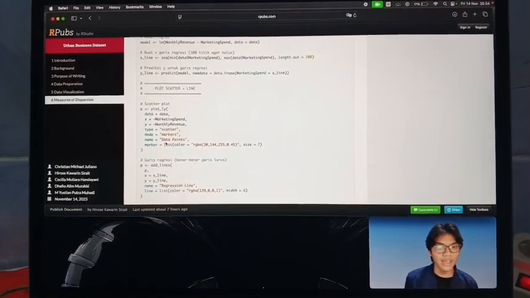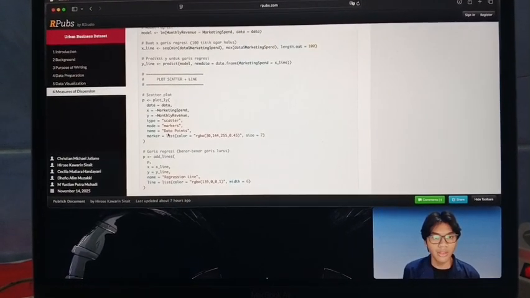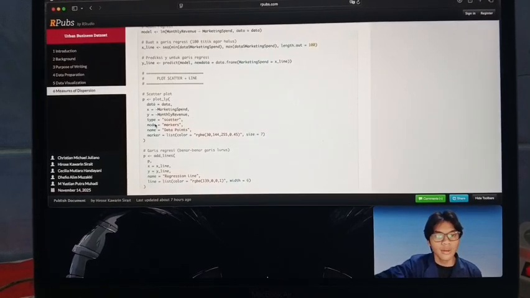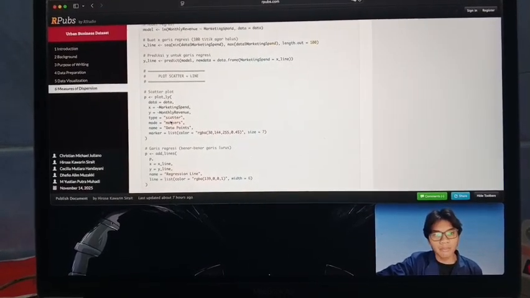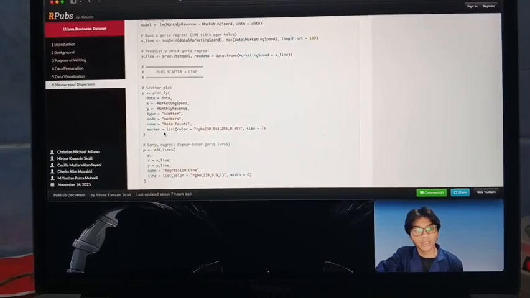We have data X equals marketing spend, Y equals monthly revenue. We make the type scatter, mode markers, name data point.